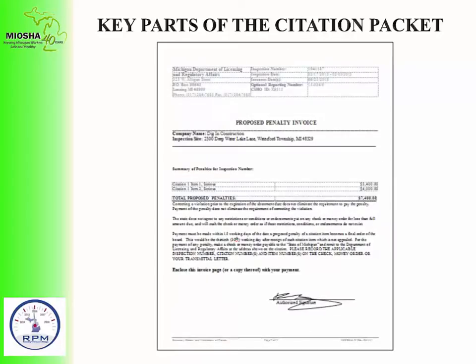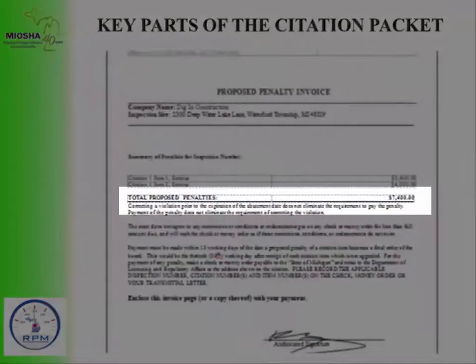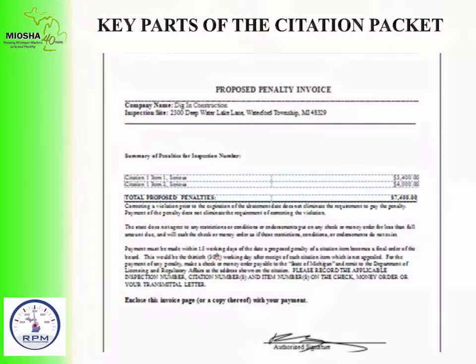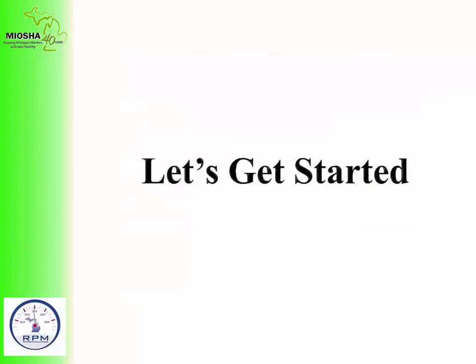The last thing you will need to complete your PRA request using the online system is the total penalty amount listed on the proposed penalty invoice page of your citation packet. This page is typically the last page of your packet. Once you have located the information needed from your cover letter and citation packet, you will be ready to proceed to the MIOSHA PRA homepage to complete your PRA request.